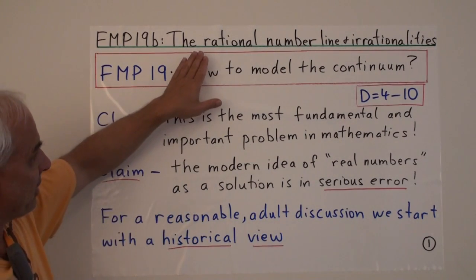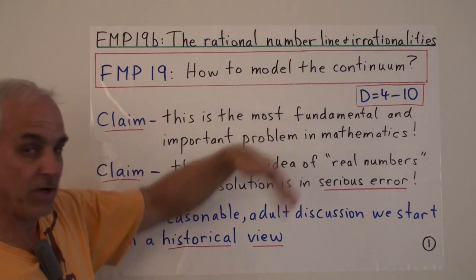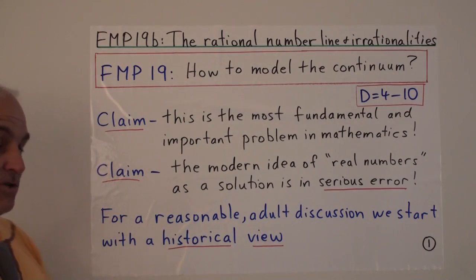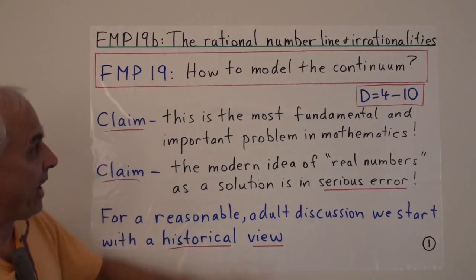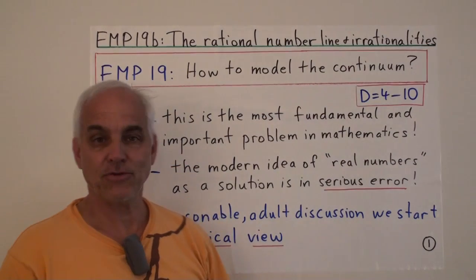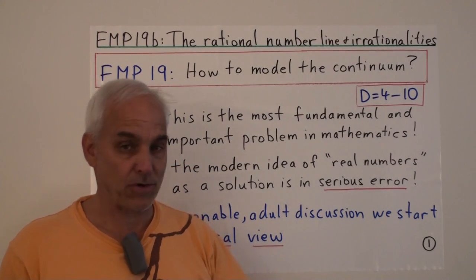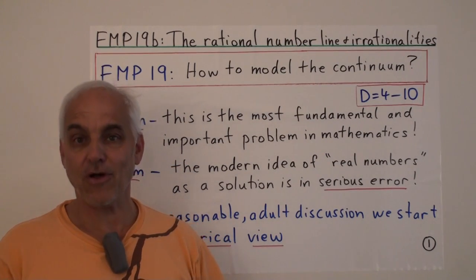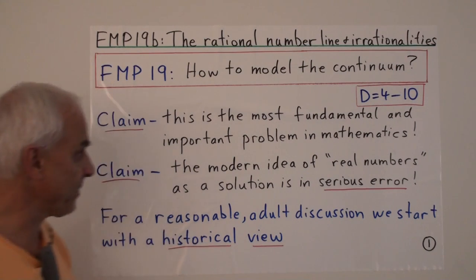Today I want to talk about the rational number line, which we introduced last time in a perhaps novel way geometrically, and then move on to the introduction of irrationalities, which of course goes back to the ancient Greeks and caused all kinds of consternation.